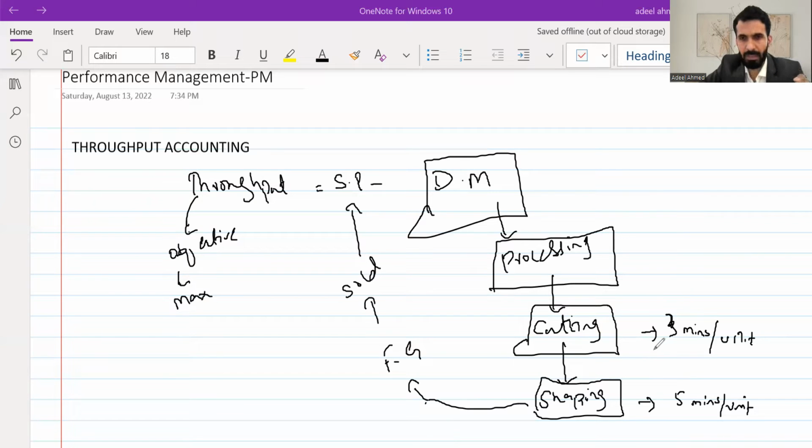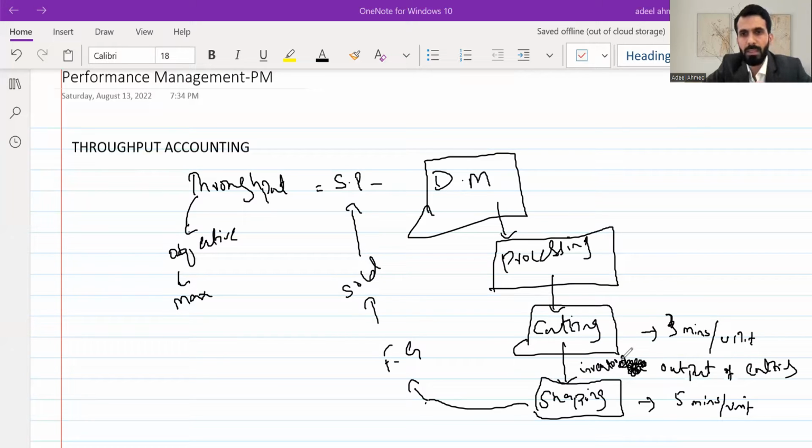The second batch will be processed within the next 3 minutes, which is 2 minutes before the end of the second process. As a result, it will keep on increasing our inventory level. Here we have the output of the cutting process, which was supposed to become the input of the shaping process, but the idea is just in time. It means we should not be allowing any inventory.